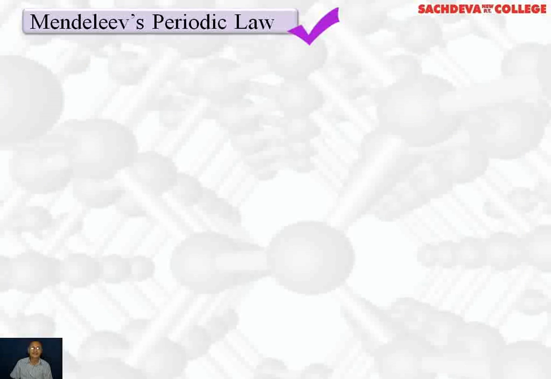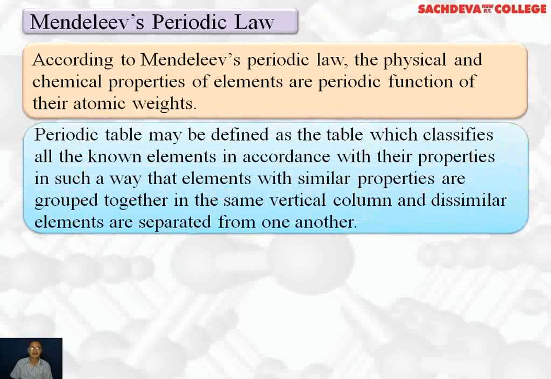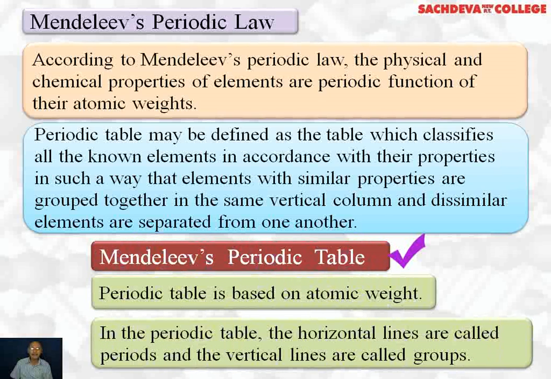Next we are taking Mendeleev's periodic law. According to Mendeleev's periodic law, the physical and chemical properties of elements are periodic function of their atomic weights. That is, properties of elements depend upon atomic weights. Now we are defining what is periodic table. Periodic table may be defined as the table which classifies all the known elements in accordance with their properties in such a way that elements with similar properties are grouped together in the same vertical column and dissimilar elements are separated from one another. Mendeleev's periodic table.